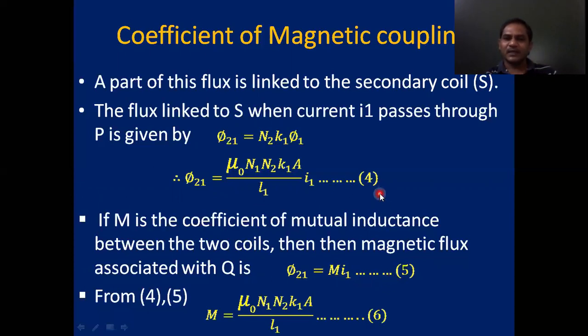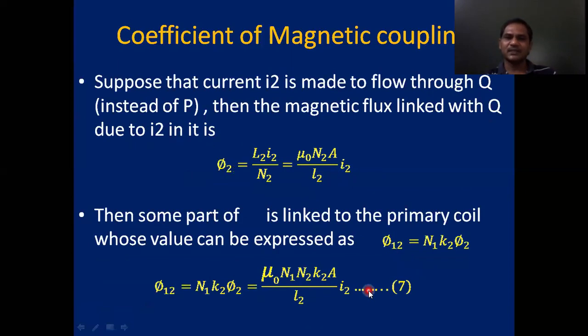Then equating these two expressions, equation 4 and 5, you can write capital M equals mu naught N1 N2 K1 A by L1, equation 6. Suppose the current I2 is made to flow through the secondary coil instead, we are just reversing. The primary coil is connected to the galvanometer, and the secondary coil is connected to the battery.